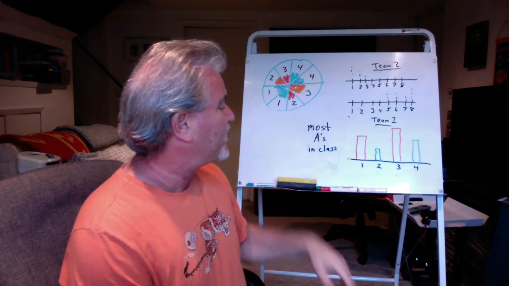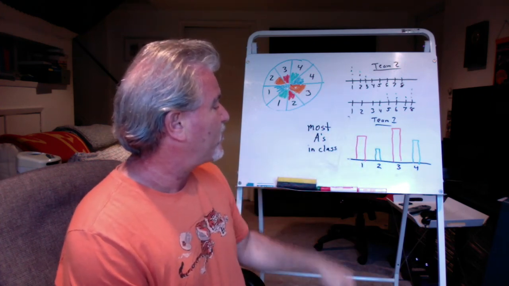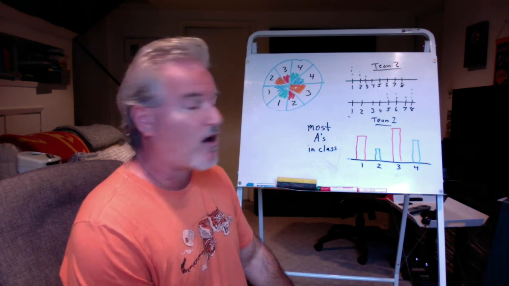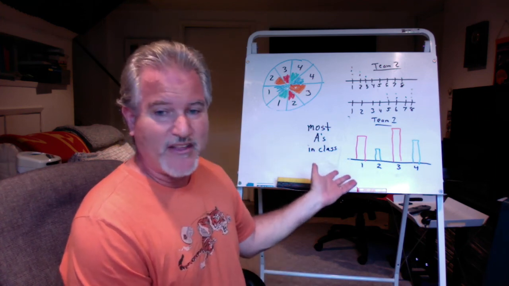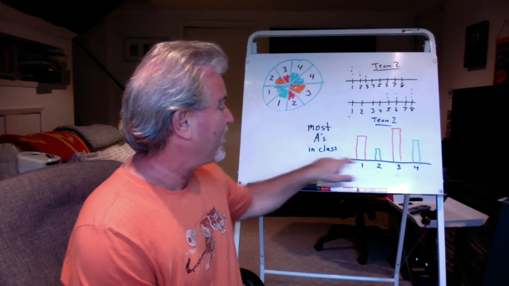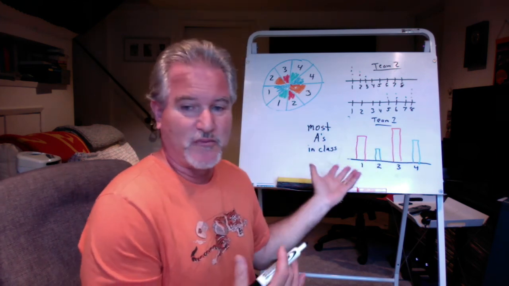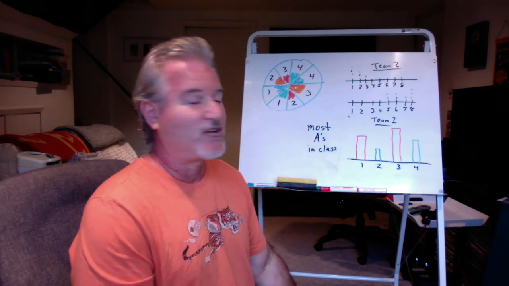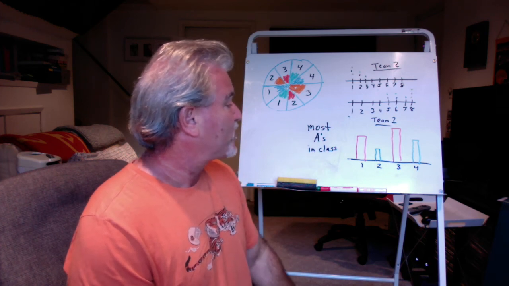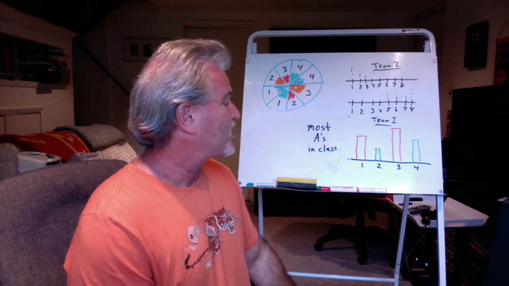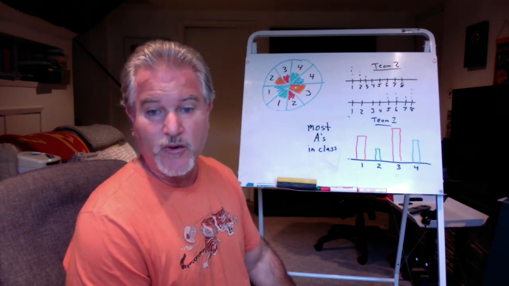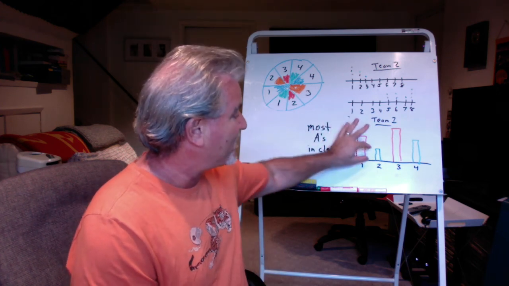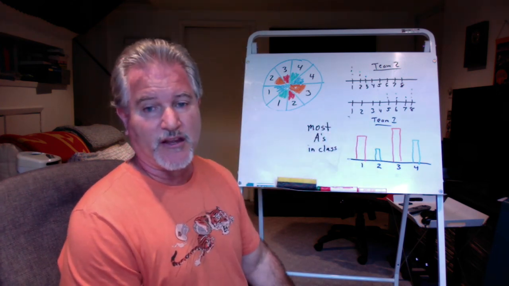Okay? If I said to you, this graph shows that class 3 likes the color orange, that doesn't have anything to do with the graph. This is about A's. The colors don't mean anything at all. Okay? If I said this graph shows us that class 1 got more A's than class 2, the answer would be true because that does show us something there on the graph.